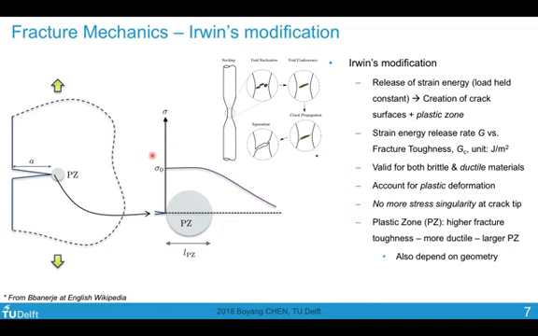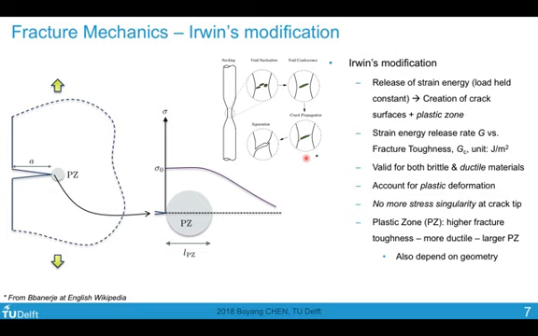Later on, Irwin modified the Griffith's original theory to include plastic deformation around the crack tip. So now, ahead of the crack tip, we no longer have a stress singularity. Instead, we have a so-called plastic zone, where the material is undergoing plastic deformation. So here, the modification is that now the release of strain energy, dU, would go into both creation of crack surfaces and the creation of the plastic zone. In fact, it turned out that the creation of crack surfaces only consumes a very small amount of energy compared to the creation of the plastic zone.